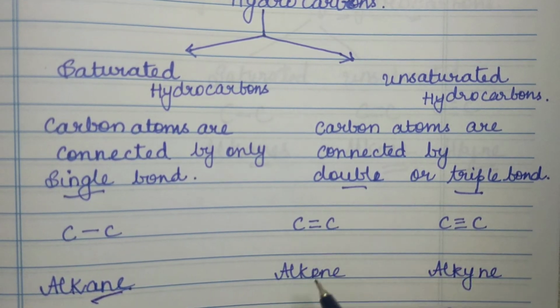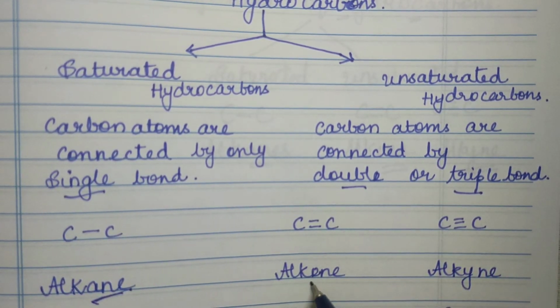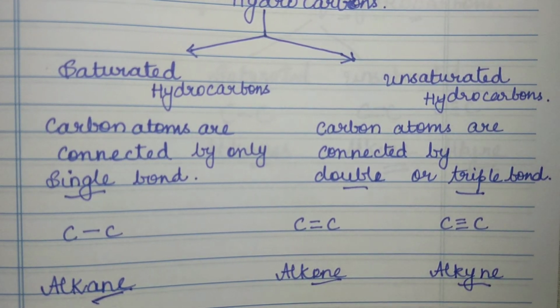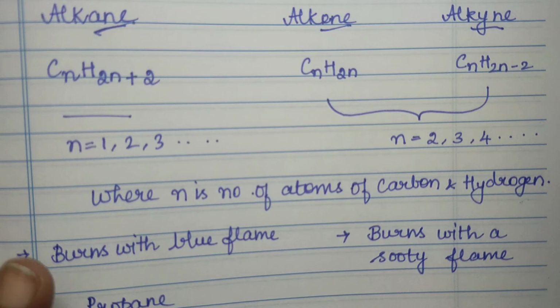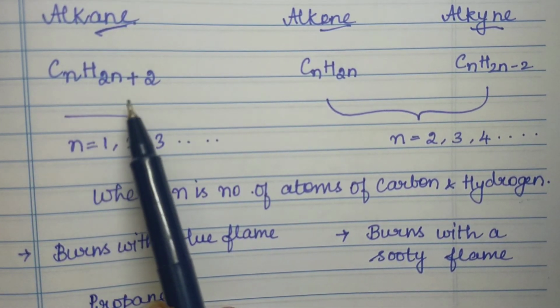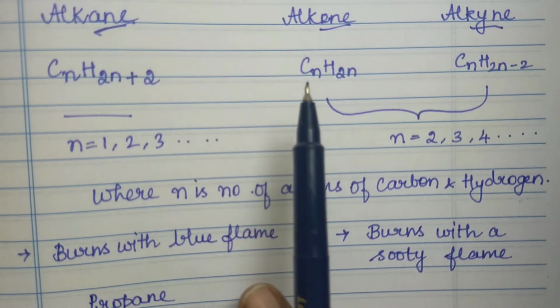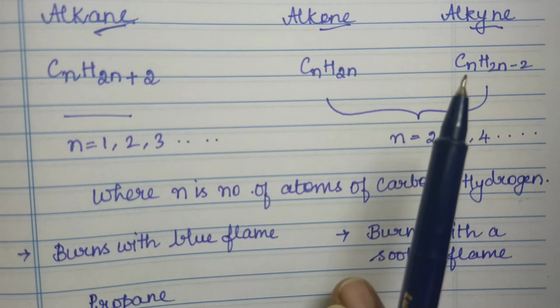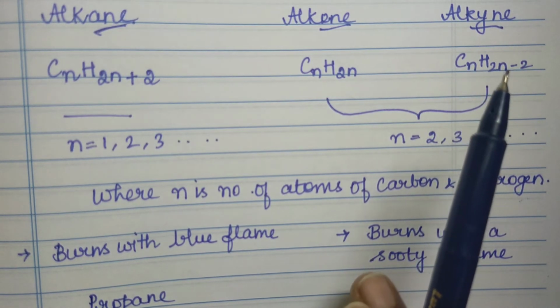The unsaturated hydrocarbons are called alkene if it is a double bond, alkyne if it is a triple bond. The general formula for alkane is CnH2n+2, for alkene it is CnH2n, and for alkyne it is CnH2n-2.